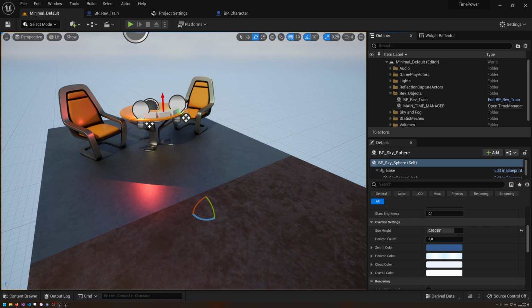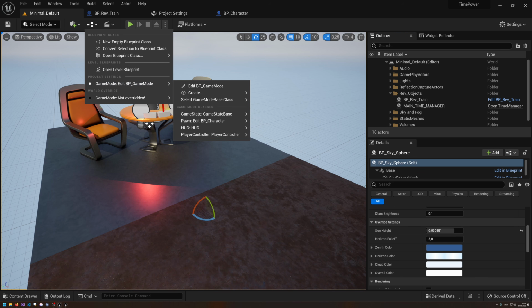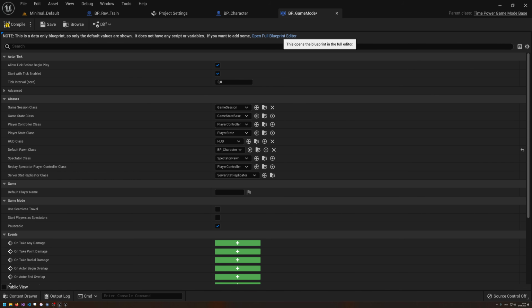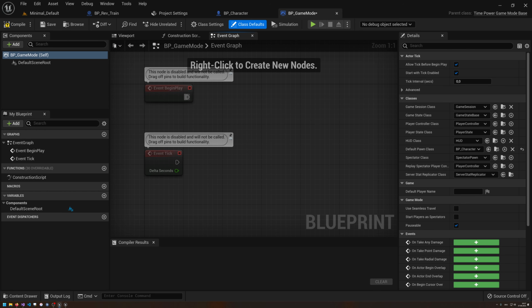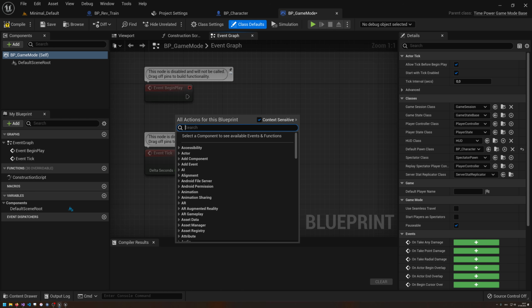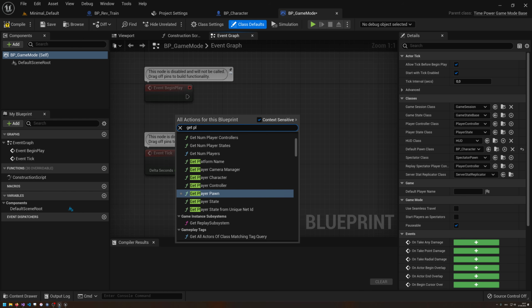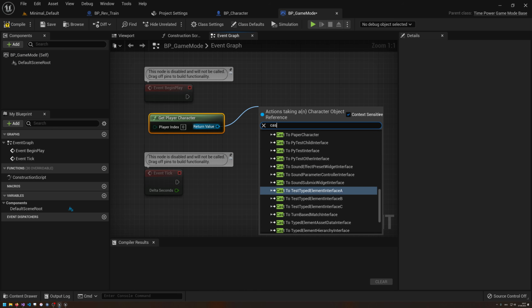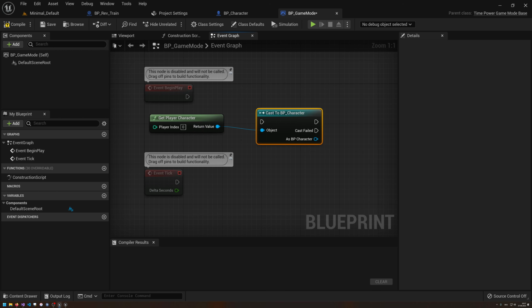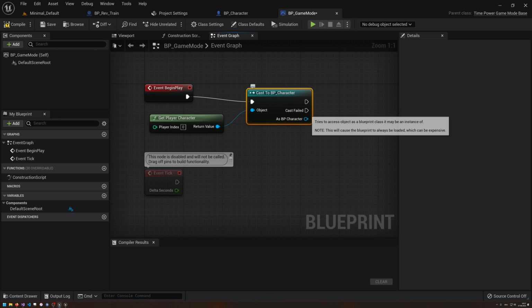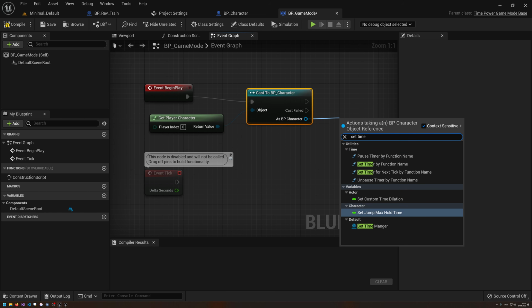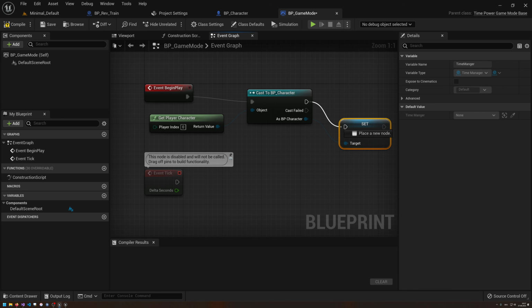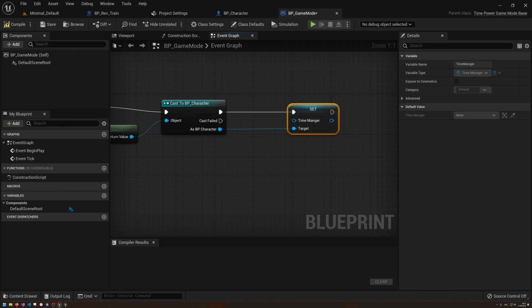But what we could try to do, this is just a very quick hack, we could open up the blueprint game mode. And what we could do is at the event graph, at the event begin play, we could get our player pawn, or player character even maybe. And we would cast to BP character, so to get the proper instance. And then we could set the time manager to a specific object.